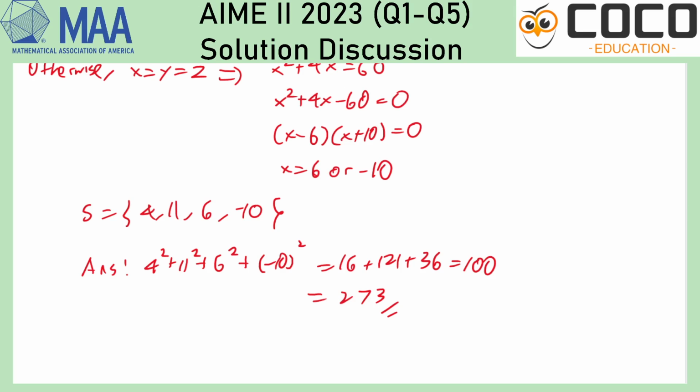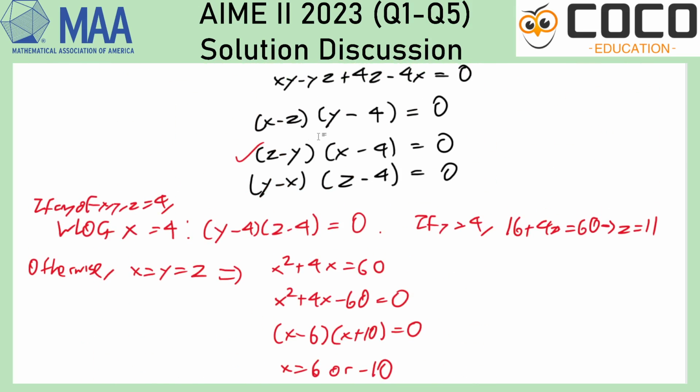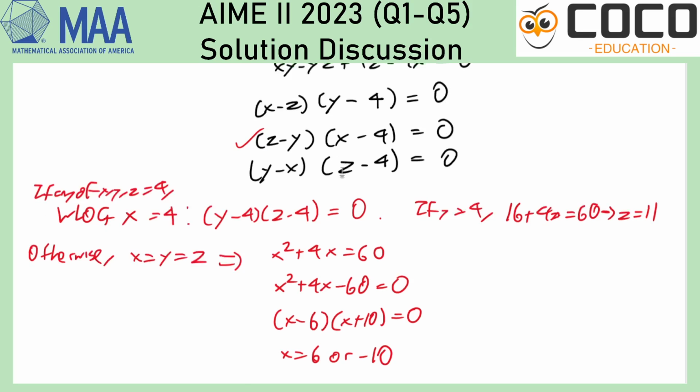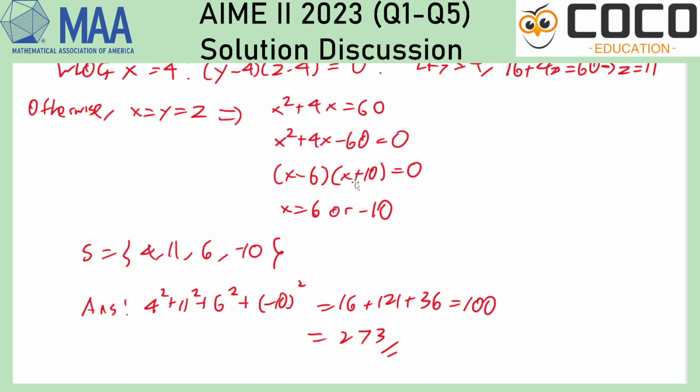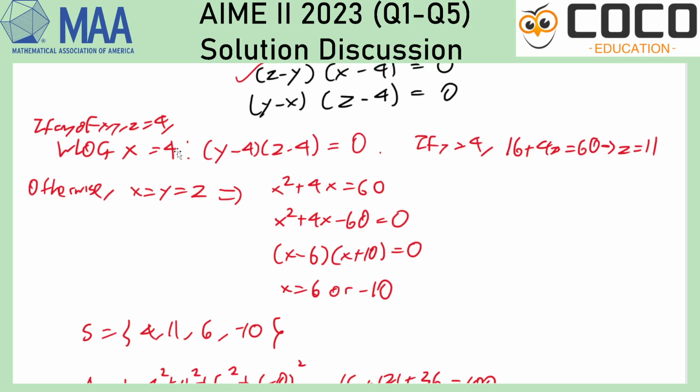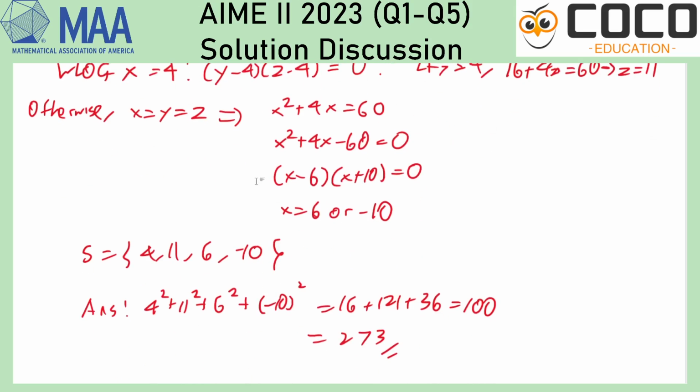When I see something like this, I would always be more concerned about missing some cases. If you're doing things symmetrically, just realize that you have to loop all your solutions around. If x equals y equals z, I didn't have to worry about looping them around. But when it was x equals 4 and it turned out 4, 4, 11, I'll just quickly remind myself to loop things around, otherwise I may have missed out the 11 at the end.